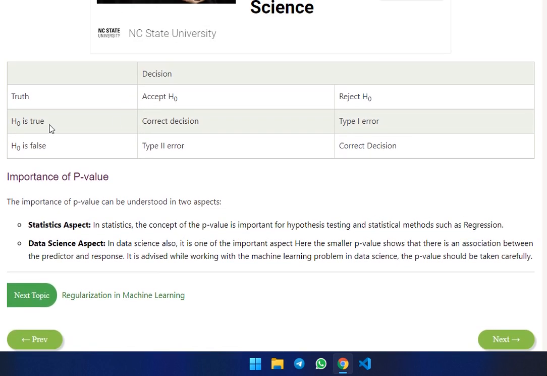Importance of the p-value: statistics and data science. The concept of p-value is important for hypothesis testing and for statistical methods such as regression. In data science, a small p-value shows an association between the predictor and the response. When working on a machine learning problem in data science, the p-value is something to take care of. Okay friends, I will stop here and we will see the next video.